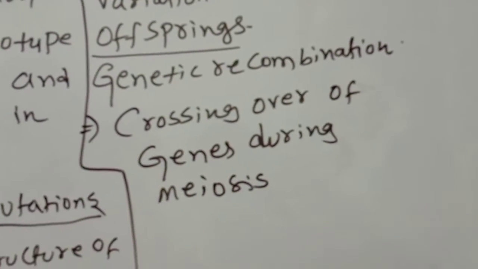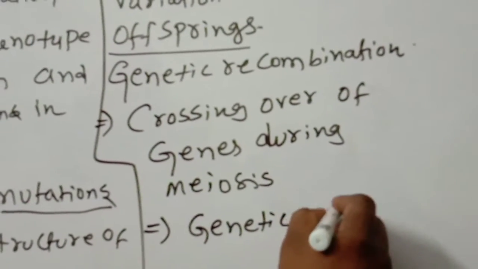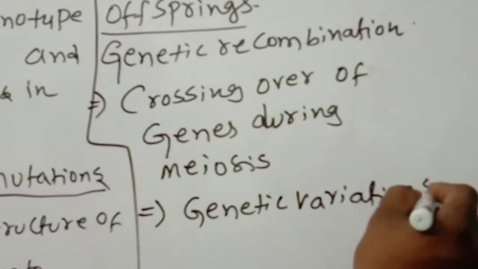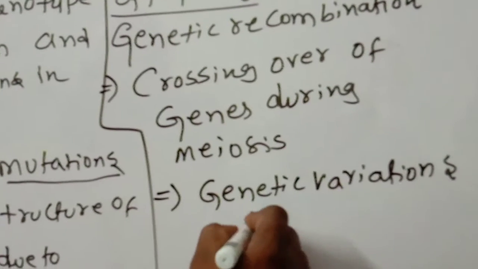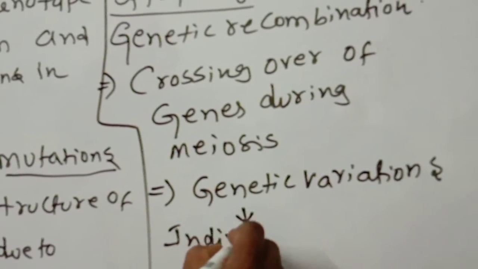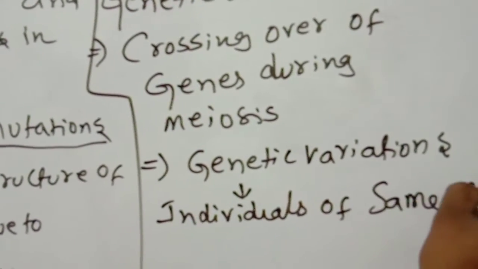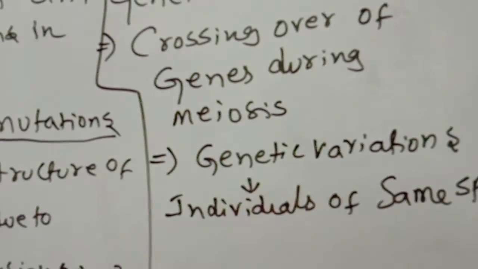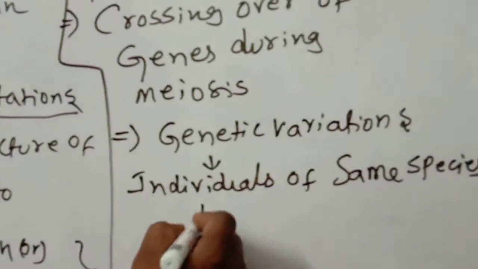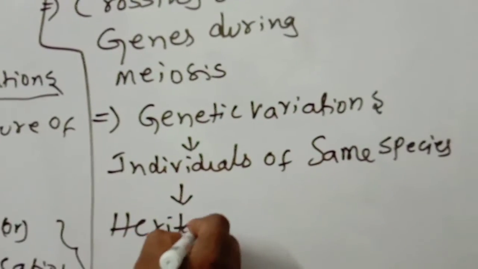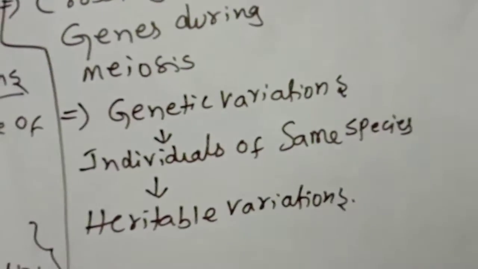This brings about genetic variations. Because of this crossing over, genetic variations will also come in individuals of the same species. The individuals have genetic variations because of this genetic recombination, and it leads to heritable variations.